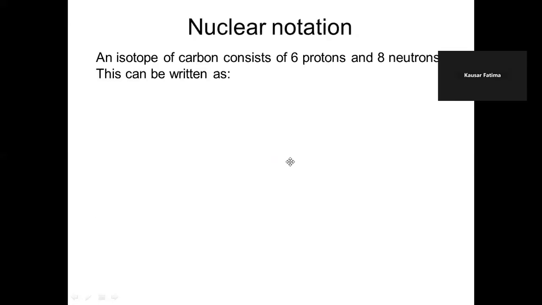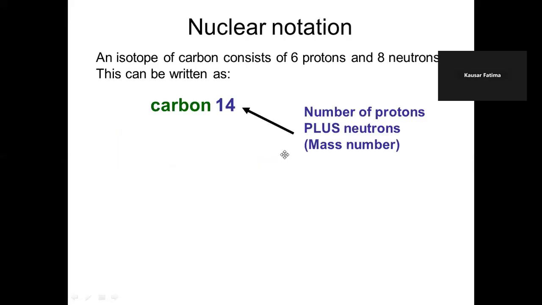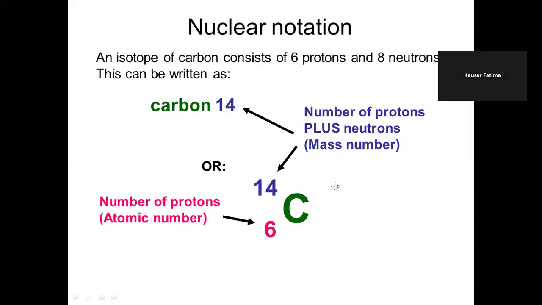Nuclear notation. How do you represent a nucleus? Take carbon 14: the number of protons plus neutrons is the mass number or nucleon number. So how do we show it? Carbon, the symbol C, with 6 as the atomic number and 14 as the nucleon number. C is the chemical symbol.